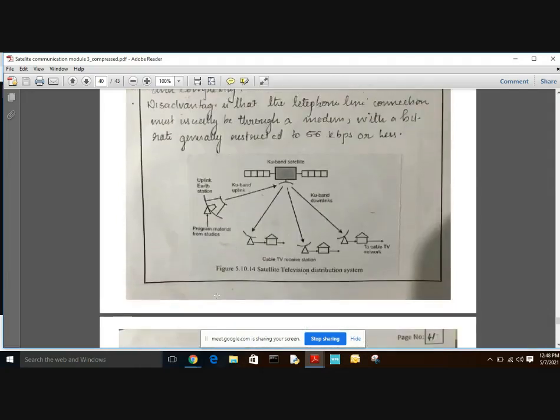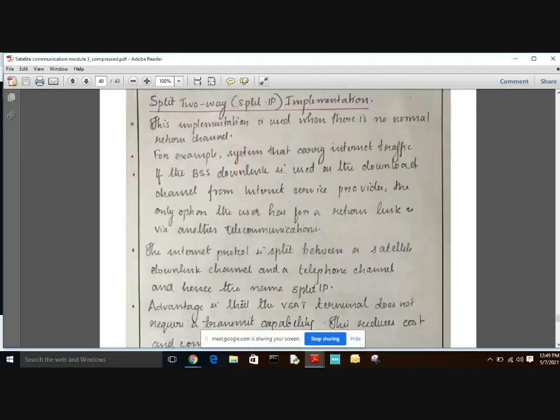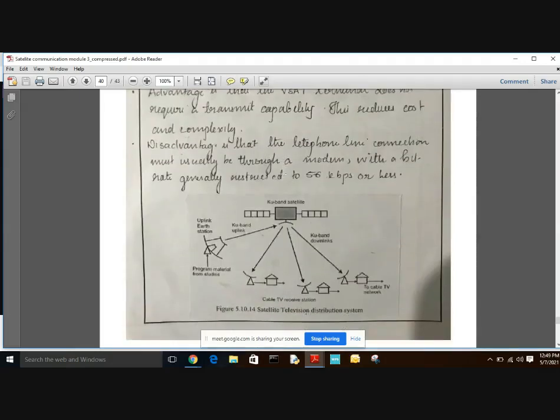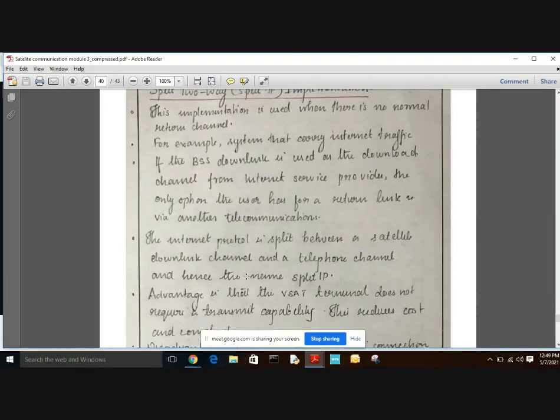Here we can see the satellite television distribution, and this is the Ku band satellite. As we have said, in this implementation there is no normal return channel, in the sense that the return link is not through the satellite. It is directly by the user. We can see a return link directly by the user, not through the satellite.